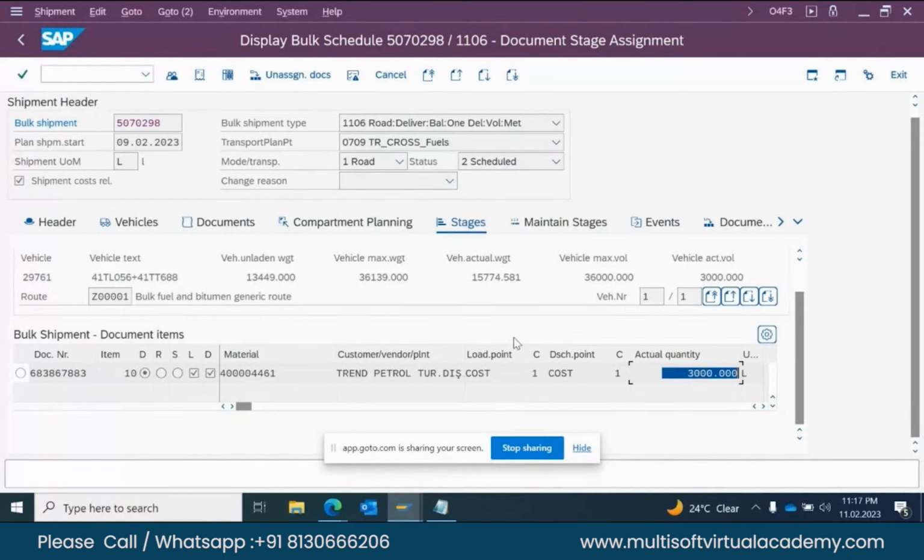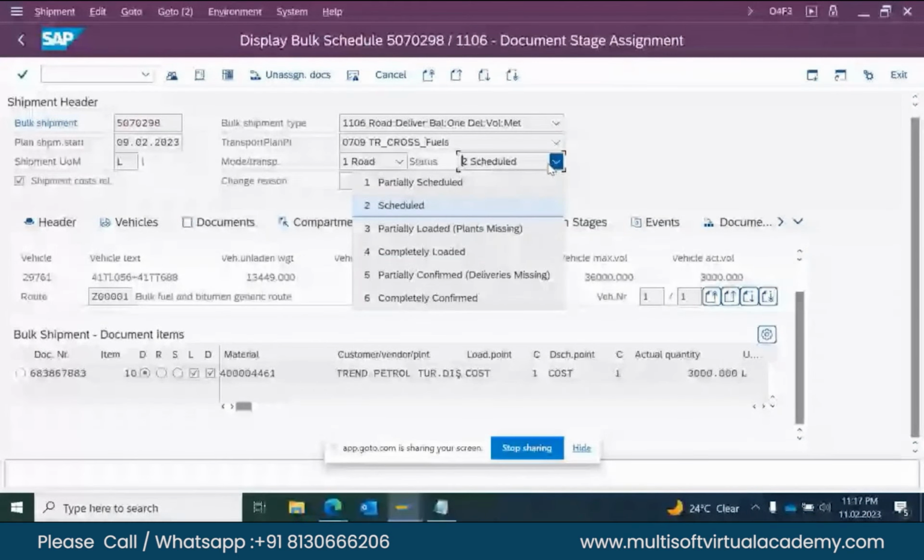At this stage, sir, now we are only in shipment creation, correct? Correct. Scheduling is done, but by using the document number, we can check the stages also after some time. See, stages is something different. Status we can look here. Now the status is scheduled. Do not follow these stages. Only follow what the status is. It is clearly mentioned.